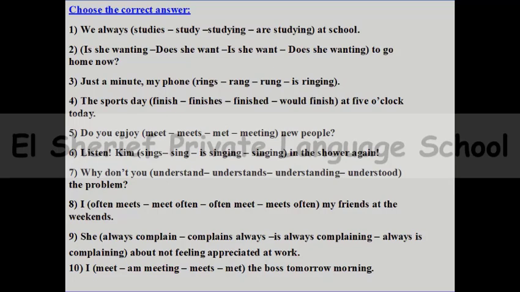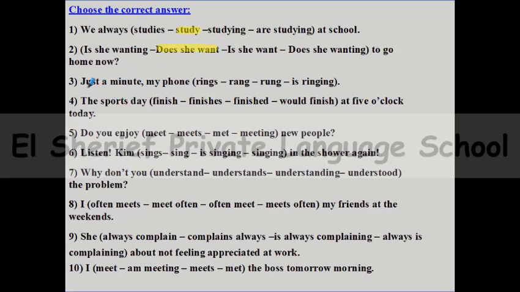And here, example number 1, we always space at school. Of course, we always study. Yes, great. We always study at school. Number 2, space to go home now. Want, the verb want is one of the stative verbs. So can I say, is she wanting? Of course not. Stative verbs, we can't add ing to the stative verbs. So I can say, does she want? Does she want to go home now? So this is the right answer.